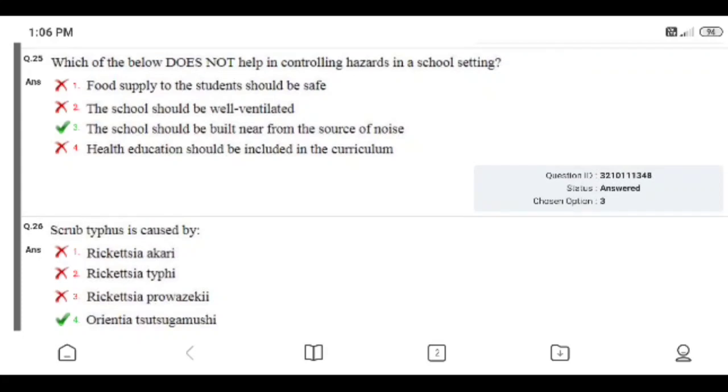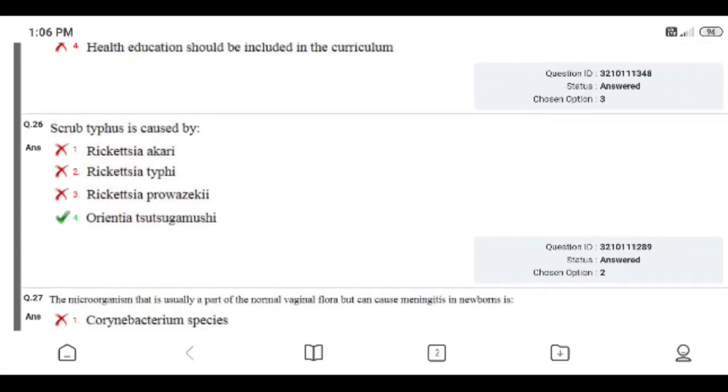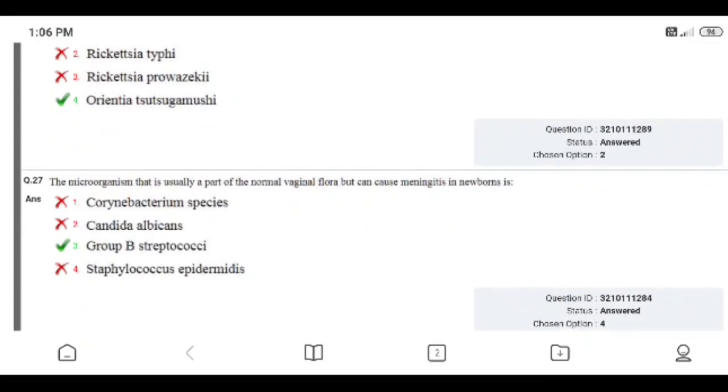Question number 26. Scrub typhus is caused by: Rickettsia akari, Rickettsia typhi, Rickettsia prowazekii, or Orientia tsutsugamushi. Right answer is 4, Orientia tsutsugamushi. I chose option 2, Rickettsia typhi, which is the wrong answer.